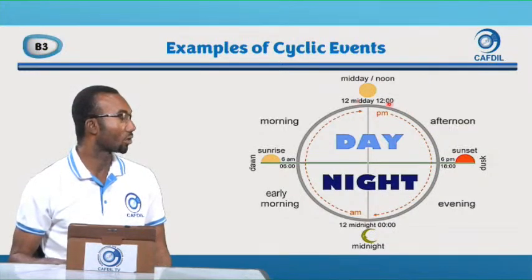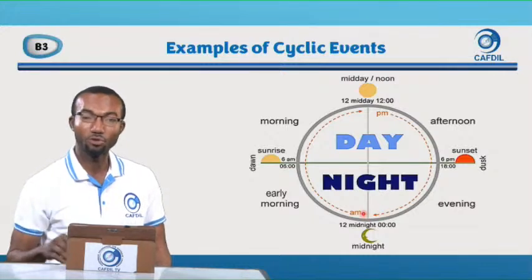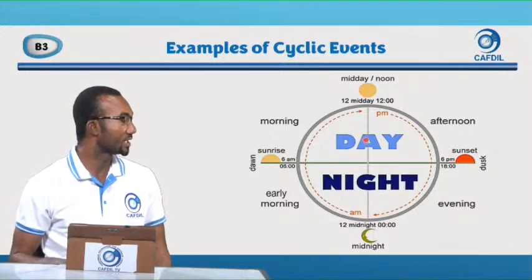But when it is 12 o'clock like this, we say it is midday or noon. But when it is 12:01, then we can say 12:01 p.m. From 12 up to 6 p.m., they all follow p.m. So we say the p.m. from here. And then from 6 p.m., that's sunset.